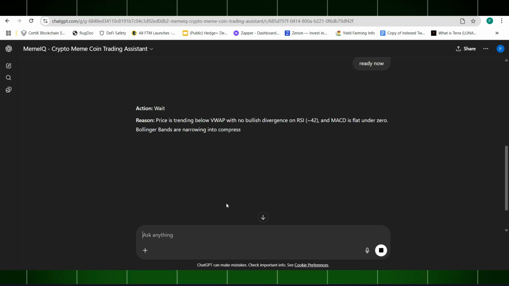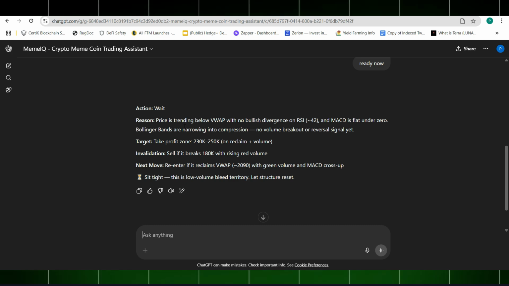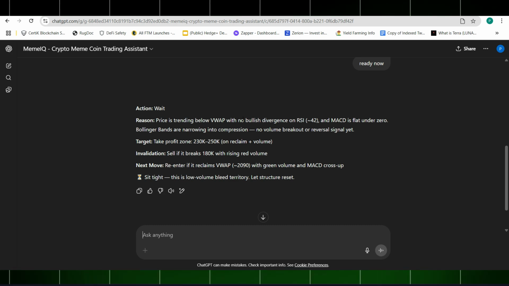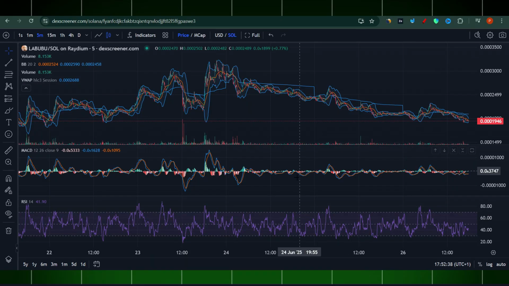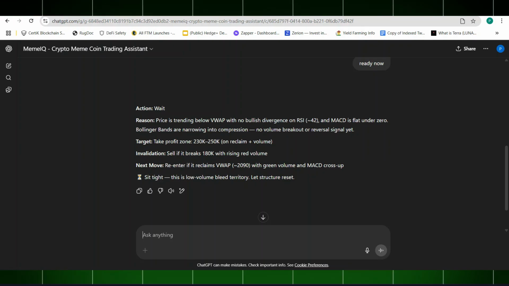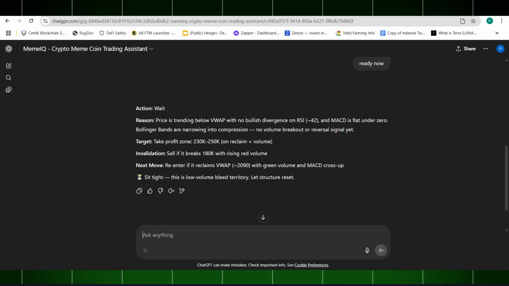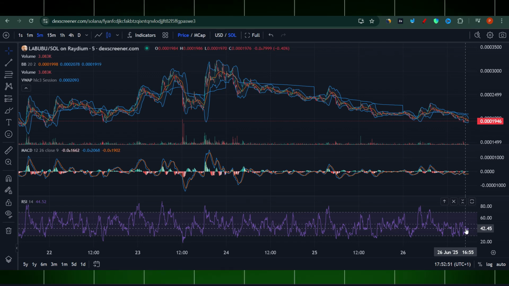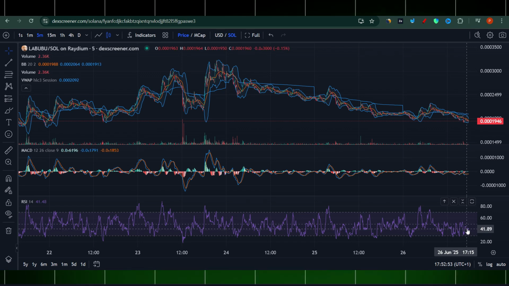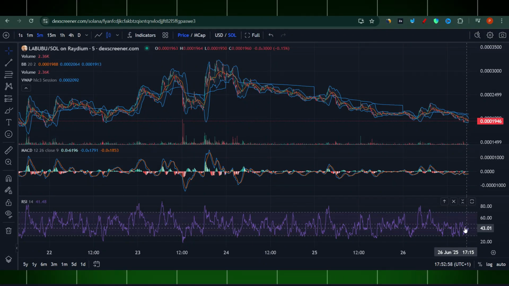Because I'm very keen to see it, right? All right, so reason: price is trending below VWAP with no bullish divergence on our side. Okay, so once again, price is trending below VWAP with no bullish divergence on our side. So around 42. Yeah, that's true, around 42. So actually, the assistant read it correctly. RSI is around 42, right?